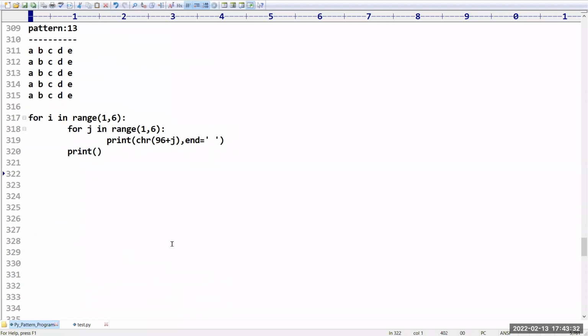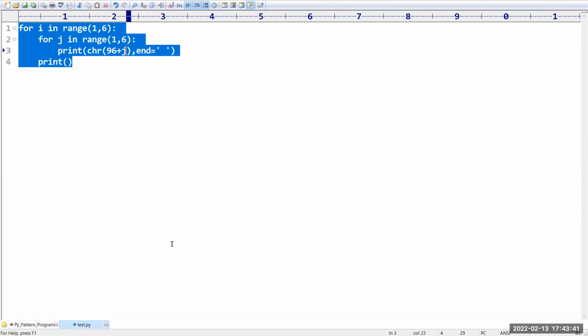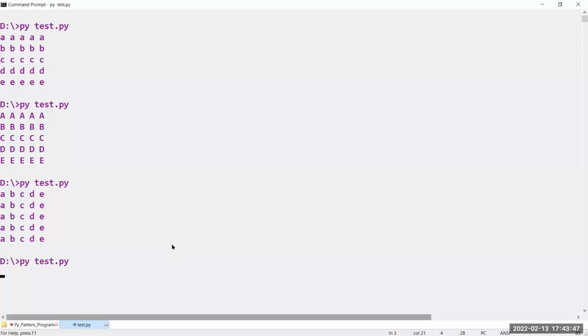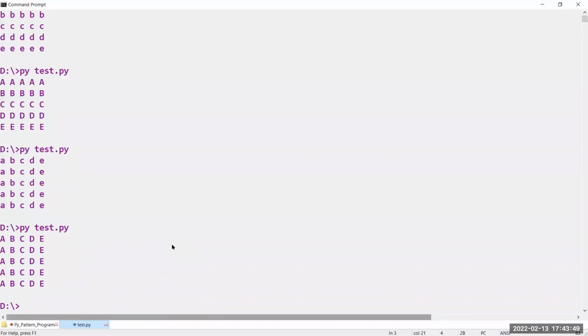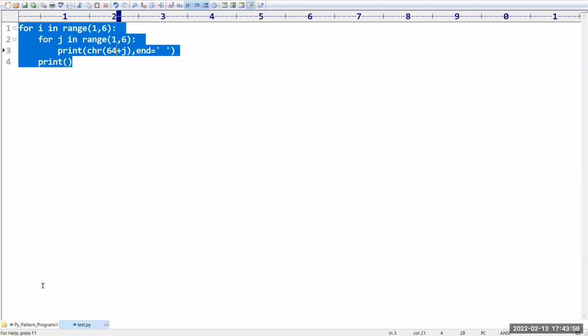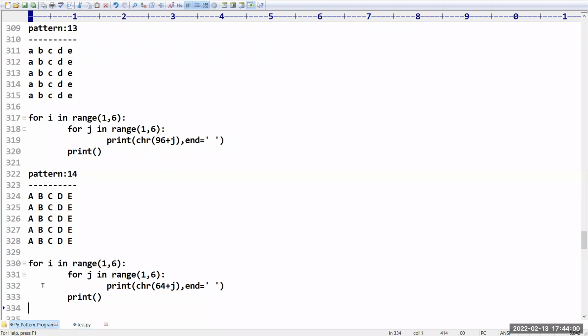Next, pattern number 14. What is this 14th pattern that we have? Same like this, I want to print capital letters. What we have to take? 64. Have you observed? Like this we are going to get. Excellent. Up to this we don't have any doubts, but all the alphabets I want.